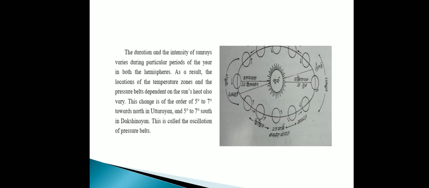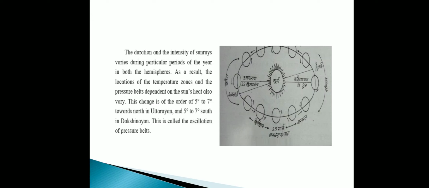Uttarayan means Makar Sankranti, and Makar Sankranti is in which month? 14th January. So from 14th January, which is Uttarayan, we will feel the climate start changing, like summer will be coming soon. Why? Because the temperature will start increasing by 5 to 7 degrees in the northern hemisphere, and our India is located in the northern hemisphere.